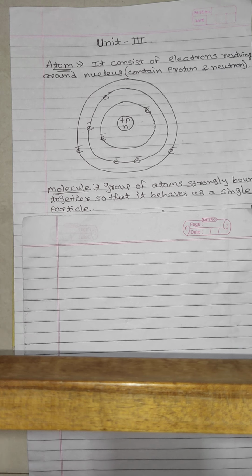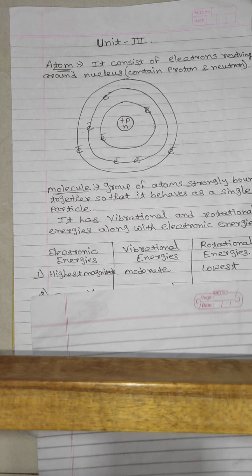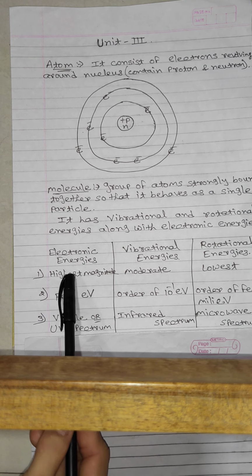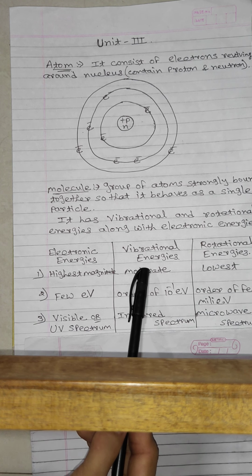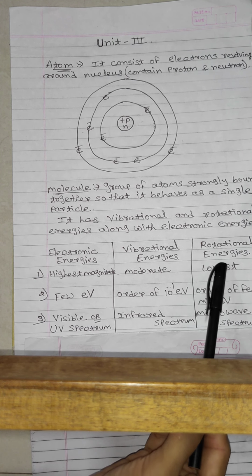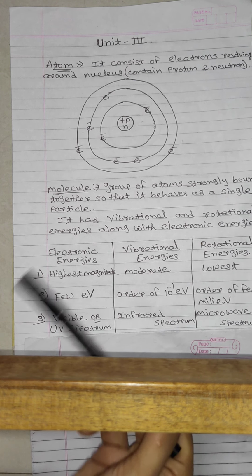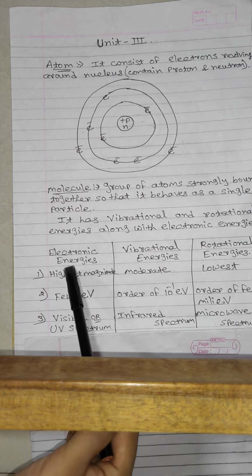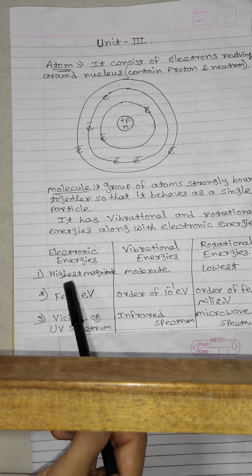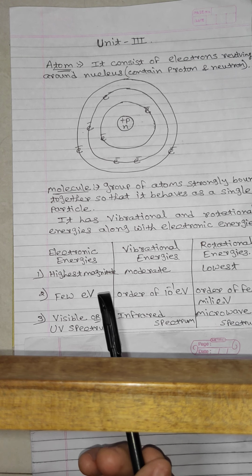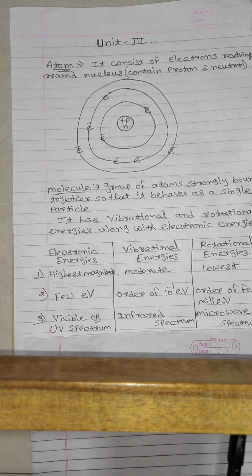So a molecule has three types of energy levels. First, electronic energy levels. Second, vibrational energy levels. And third, rotational energy levels. Among these three, the electronic energy levels have the highest magnitude, of a few electron volts, or we can say several electron volts.